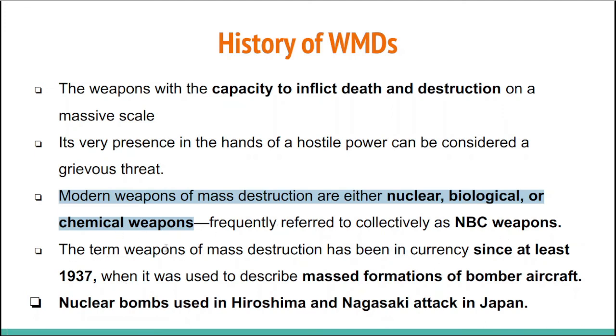The term weapons of mass destruction has been in use since at least 1937, when it was used to describe massed formations of bomber aircraft. Now, the nuclear bombs were used in Hiroshima and Nagasaki in the Second World War, in an attack against Japan. You must be aware that Hiroshima and Nagasaki are the only two cities in the whole world which have faced the brunt of a nuclear bomb.